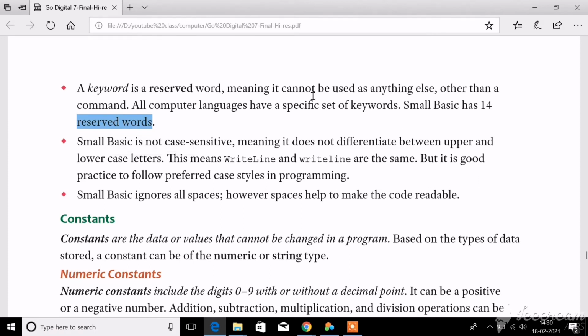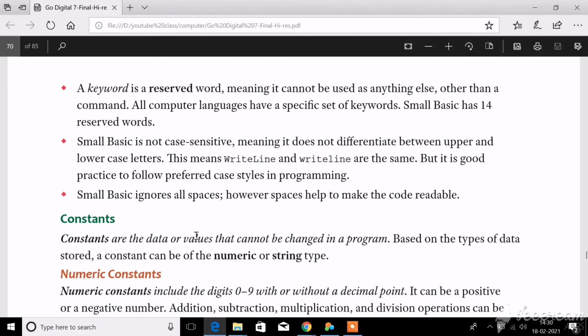Now, the next thing is Small Basic is not case sensitive. You know what is meant by case sensitive? Not case sensitive means even if you write your program in capital letters or small letters, there is no problem at all. You will not get any error message. There are some other languages that you will learn in your higher classes, like C, C++, and Java. They are also computer languages, but they are called case sensitive.